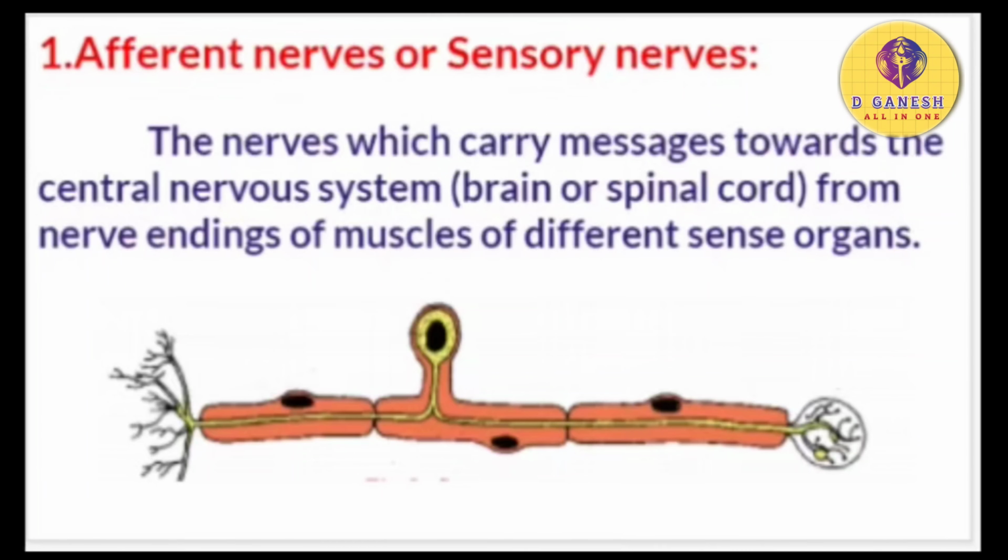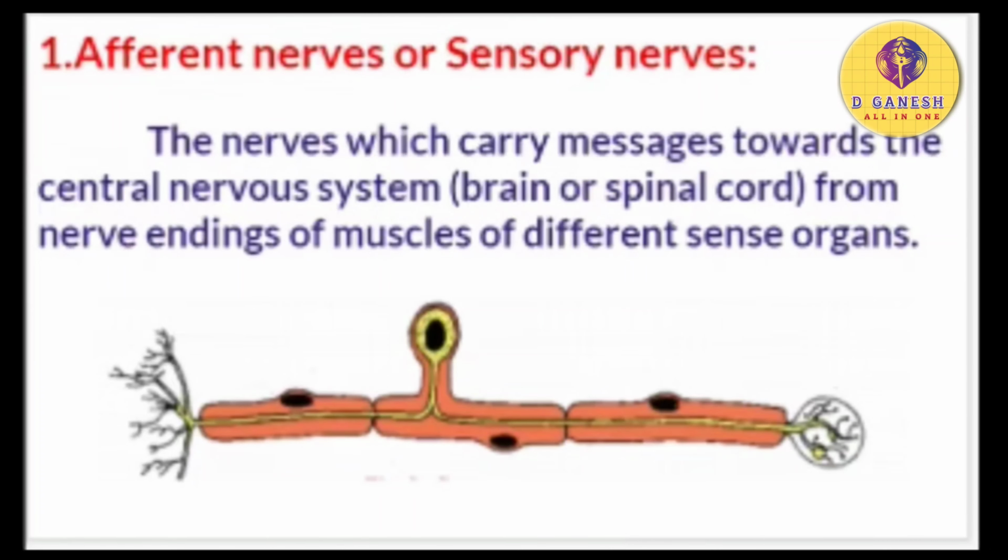Afferent nerves are sensory nerves. The nerves which carry messages towards the central nervous system from nerve endings of muscles of different sense organs are called afferent nerves or sensory nerves. Afferent nerves are associated with sensory information.